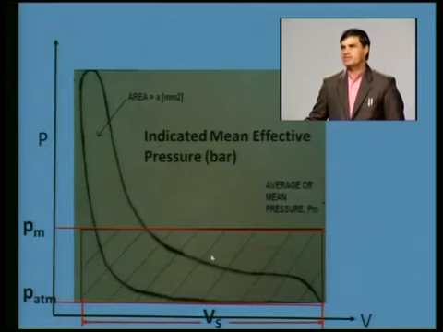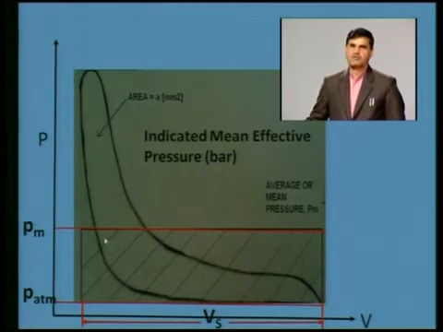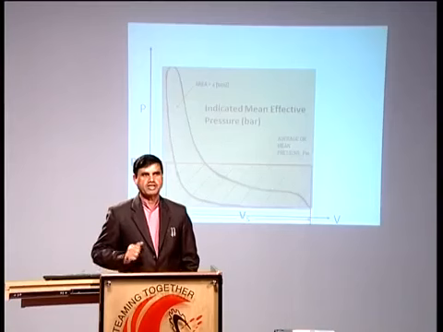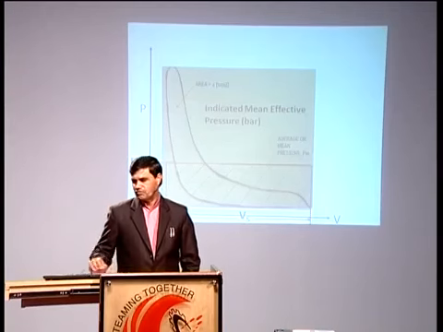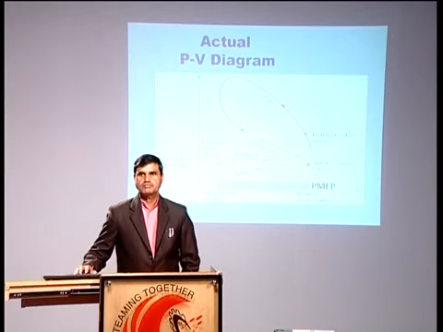We are assuming that during the whole cycle, during the compression and expansion processes, one constant pressure is maintained inside the cylinder, and that pressure is equal to the mean effective pressure. In diesel engines, this value is higher. In petrol engines, the value of mean effective pressure is lower.